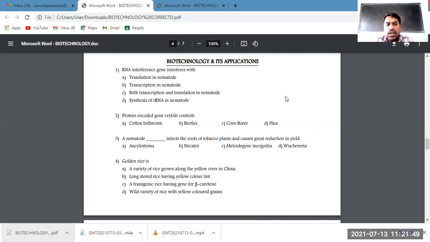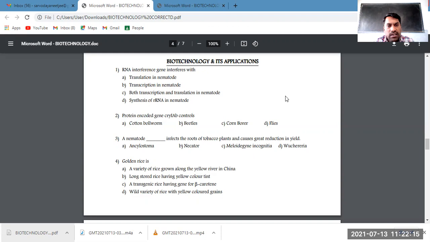As there is no translation, there is no protein. As there is no protein, there is no growth of the parasite, because that protein is required for the growth of the nematode. Ultimately, the nematode infection will be cured in the tobacco plant. So, keeping these things in mind, let us solve this question.